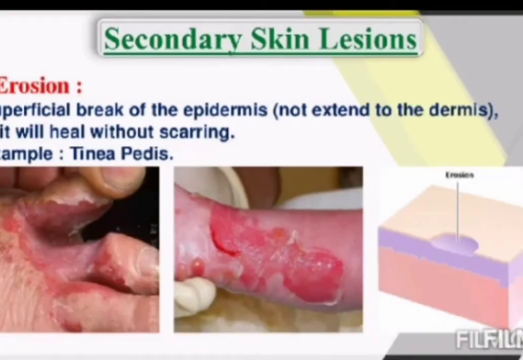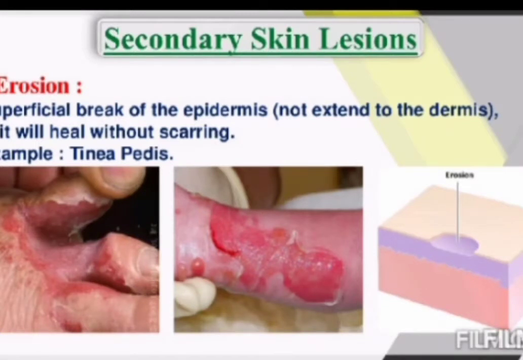Now let us see erosion. Erosion means a superficial break of the epidermis that does not extend to the dermis. So it will heal without scarring. The best example is if you have a fall from a bicycle, your hand or leg may be injured, right?